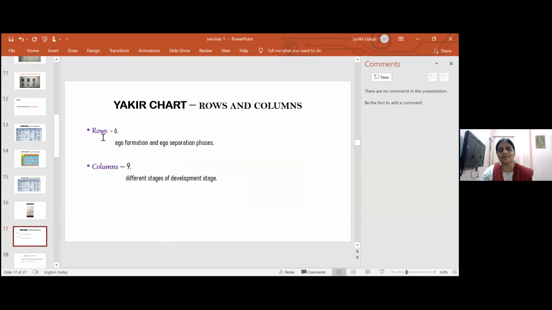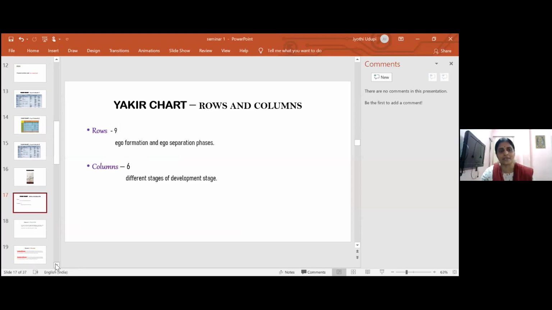There are 6 rows in this chart and 9 columns, whereas in the mineral chart we had 6. Sorry, it is the other way. There are 9 rows and 6 columns here. We will see each column and the drugs we use for ADHD.